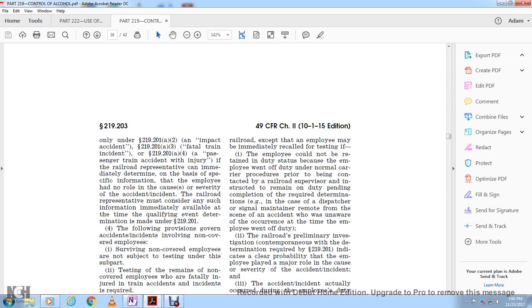The following provisions cover the accident incident involving non-covered employees. Non-covered employees are not subject to testing under this subpart, testing that remains for a non-covered employee where the fatality, injured train accident incident is required.